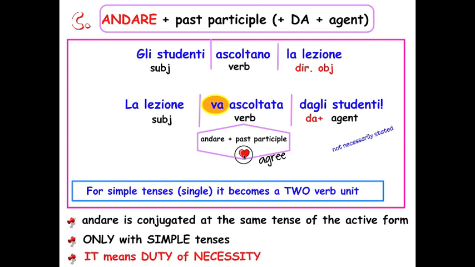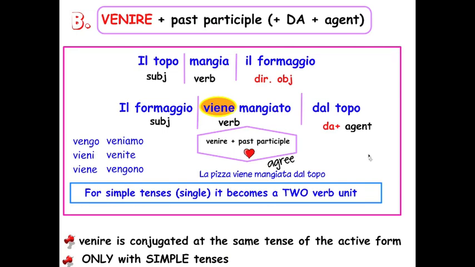Here too, you have an agreement, and please make sure that you know that you can use this only with simple sentences. And andare, your helping verb, is conjugated in the same tense as your active form. So again, here too, the agent is not necessarily stated, and this applies here too. Okay, it's not necessarily, but mostly stated.